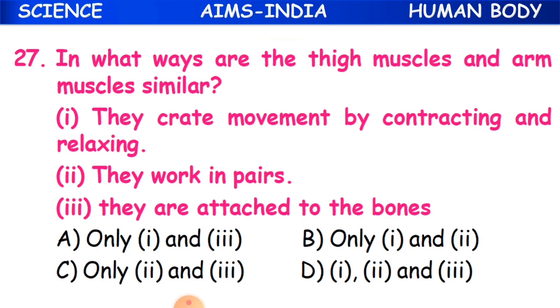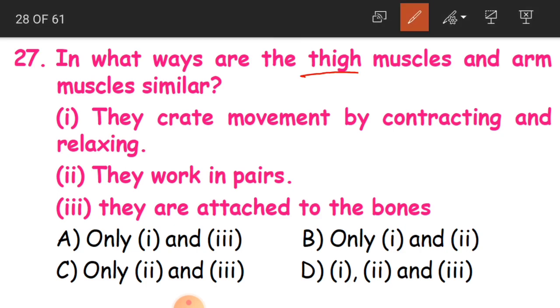Now 27th question. In what ways are the thigh muscles and arm muscles similar? First option is they create movement by contracting and relaxing.